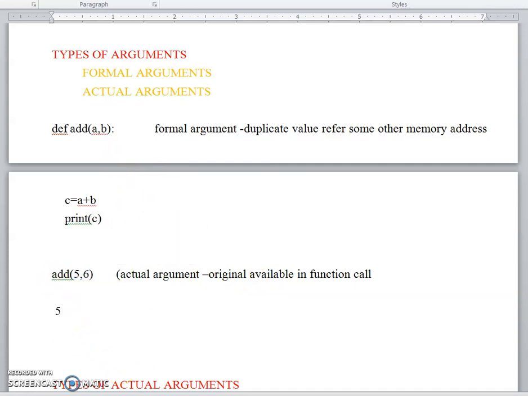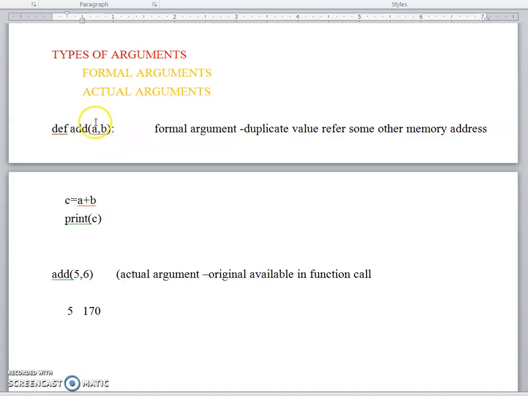Suppose 5 is a value stored at address 170. While passing, the copy is stored in some other location, and the actual argument is passed to the formal argument, also called a parameter.